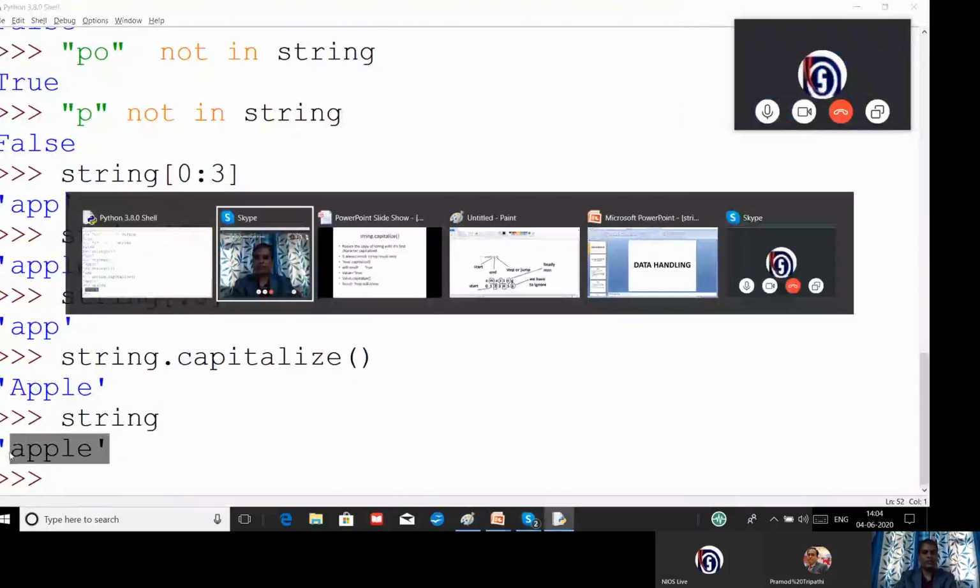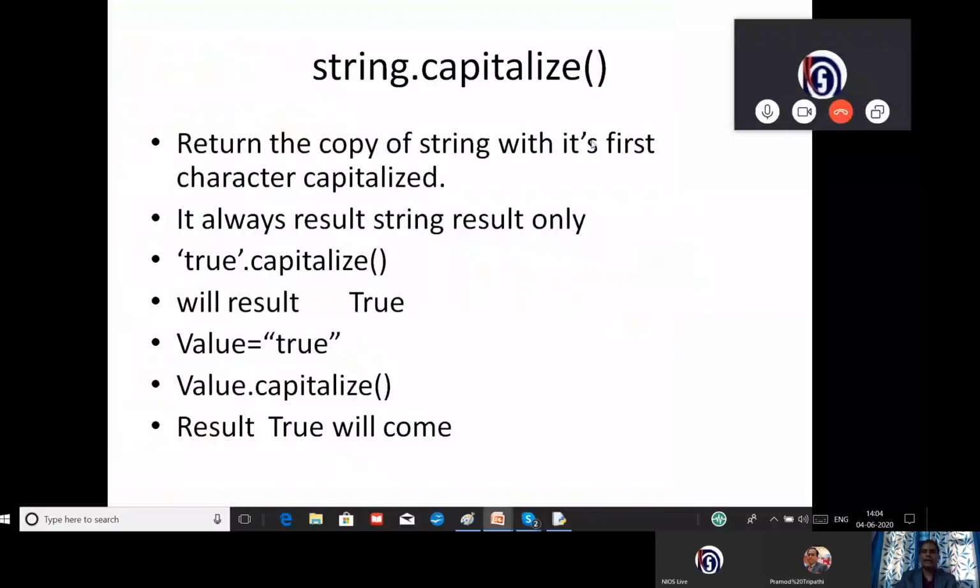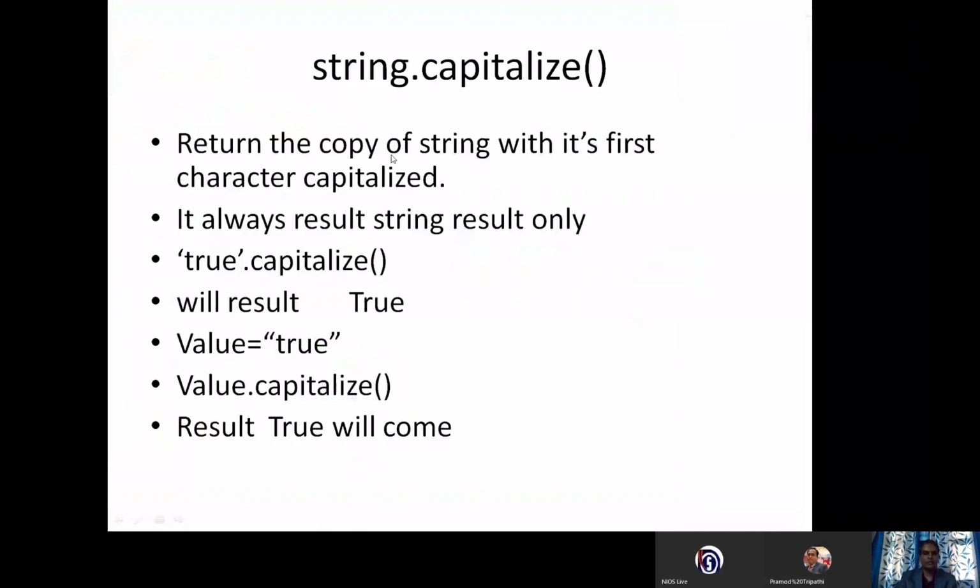So this is called the capitalize function, right? It will make the first character a capital, and it will return it as a result. Now in the second example, you can see I have created a variable value. I have assigned the value as true. I have given capitalize, and I am getting the result as True. First T is a capital letter.